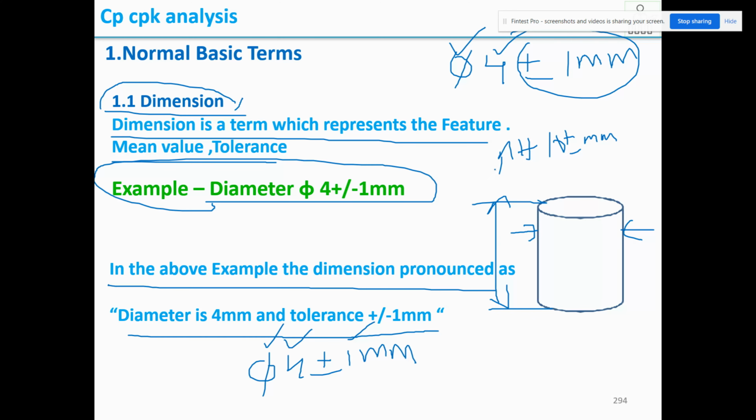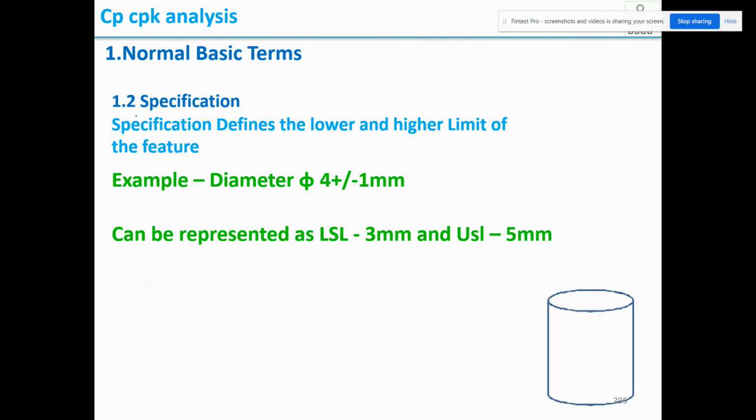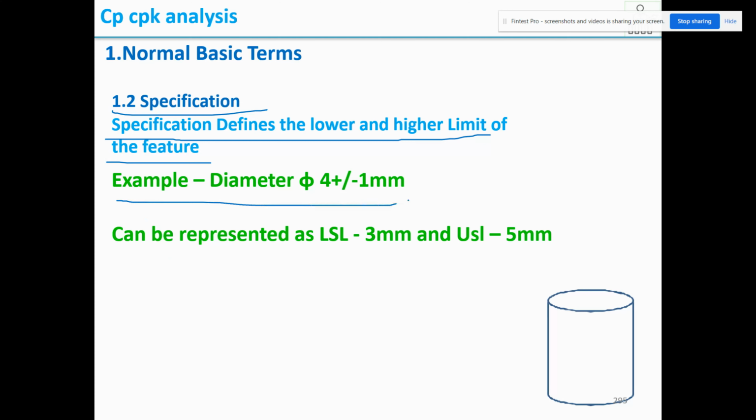So represent like this in the symbol. Okay. Now let us see what is specification. Specification defines the lower and higher limits of the feature. For example, this is a diameter for plus or minus 1. This is a dimension. How can you tell it in specification?